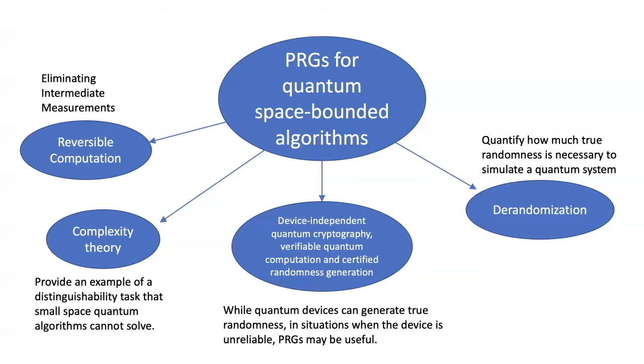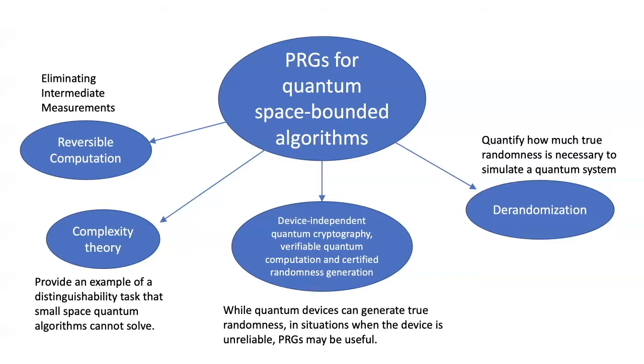Another reason we think PRGs are interesting is that it quantifies how much randomness is truly necessary to simulate a quantum system. So these are settings where we think PRGs might find applications. But of course, our main application is in the problem of eliminating intermediate measurements.